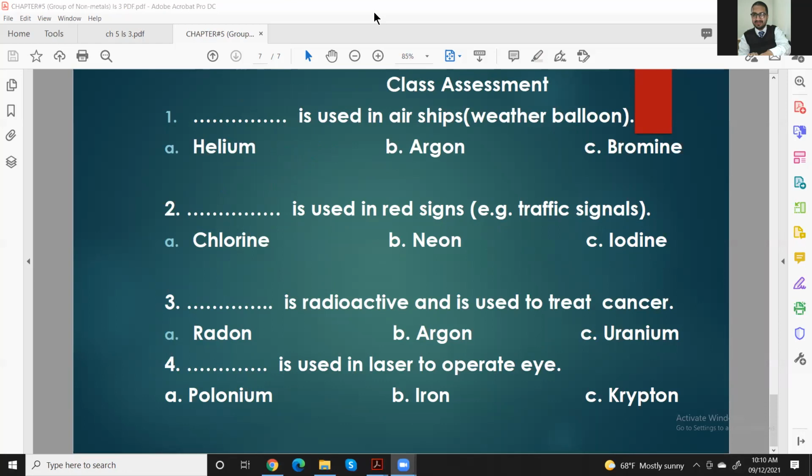Well done, very nice. Dash is used in airships. Okay, type here, no problem. Well done. Dash is used in red signs, traffic signals. Very good. Well done, my dear. Dash is radioactive and is used to treat cancer. Okay, well done.